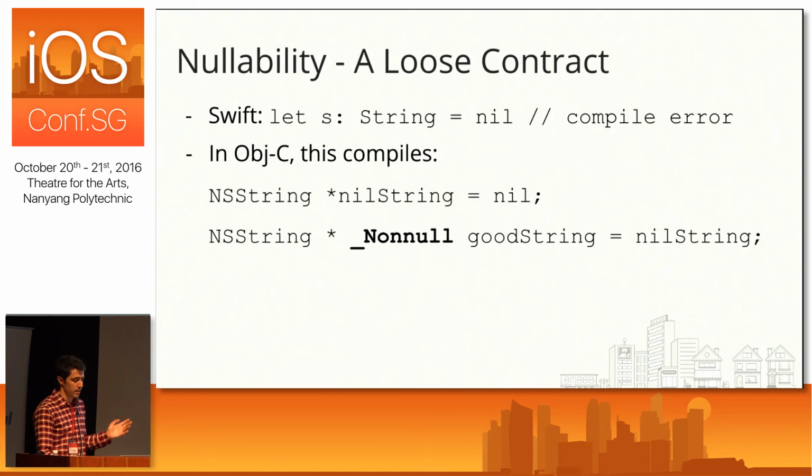Here I create a nil string, and I try to assign it to a string that I've explicitly marked as not null, and this will compile just fine. Now imagine this is a less trivial example where I've managed to get nil into a property like the pet's name, where I have told Swift that I basically promised that that pet's name will never be nil. If you do this, some really bad things will happen. Since Swift is going to blindly trust that you'll never get nil into the pet's name, and when it tries to access the name, if there's nil in there, it's going to crash at runtime.